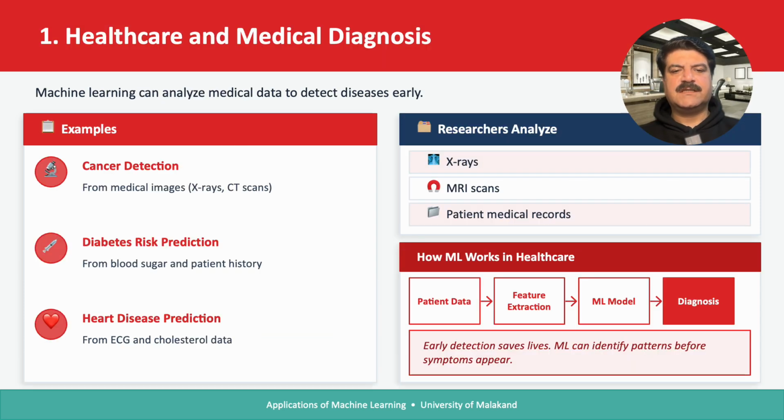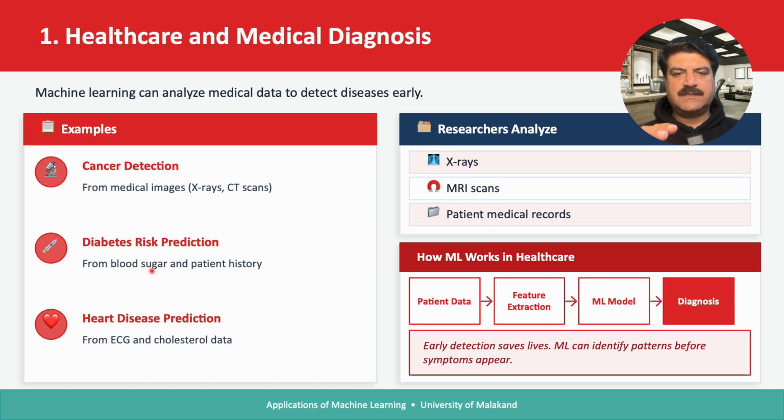Now, in the case of healthcare and medical diagnosis, we have a lot of examples. It can be used for cancer detection from medical images like X-rays and CT scans. It can be used for diabetes risk prediction from blood sugar and patient history, because a machine learning algorithm works on the data set.